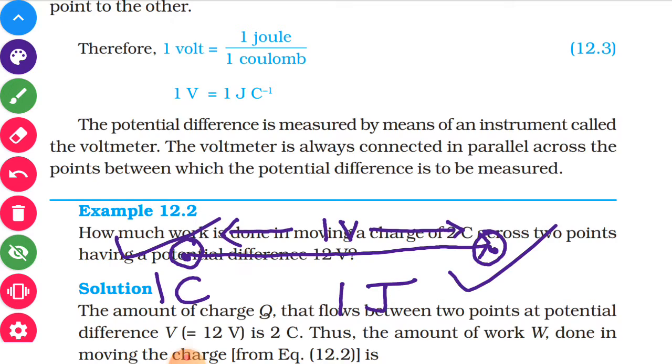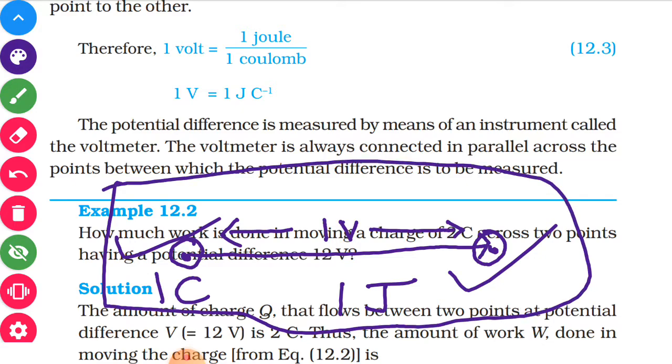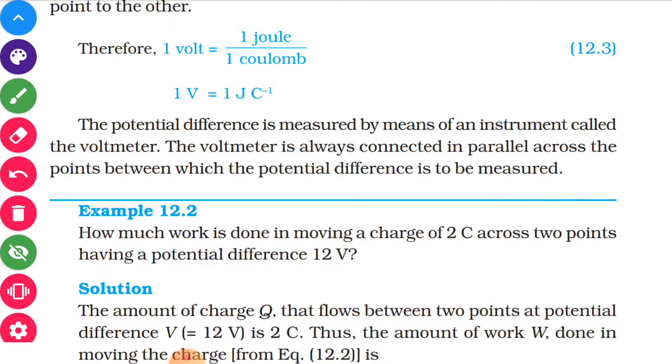So this is the definition. This picture gives you the idea about the definition. If 1 joule work is done to carry 1 coulomb charge from one point to the other, then there is a potential difference of 1 volt, and voltmeter is used to determine the potential difference. Voltmeter is always connected in parallel across the points between which we want to find out the potential difference.